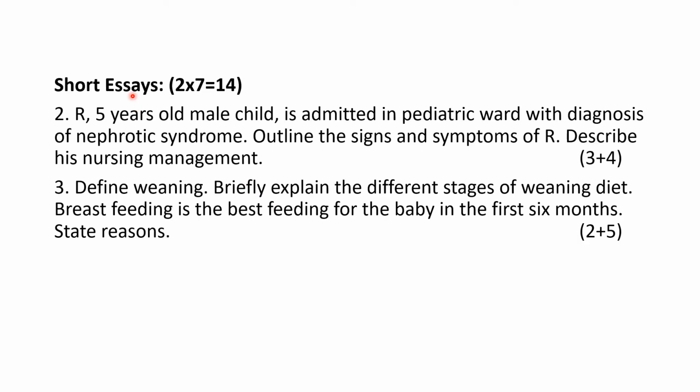Next category, short essays. Number of questions 2, each question 7 marks, total mark 14. Question number 2: A 5-year-old male child is admitted to pediatric ward with the diagnosis of nephrotic syndrome. Outline the signs and symptoms. Describe his nursing management. The mark is divided into 3 plus 4. Third question under short essay: define weaning. Briefly explain the different stages of weaning diet. Breastfeeding is the best feeding for the baby in the first 6 months, state reasons. Division of mark 2 plus 5.